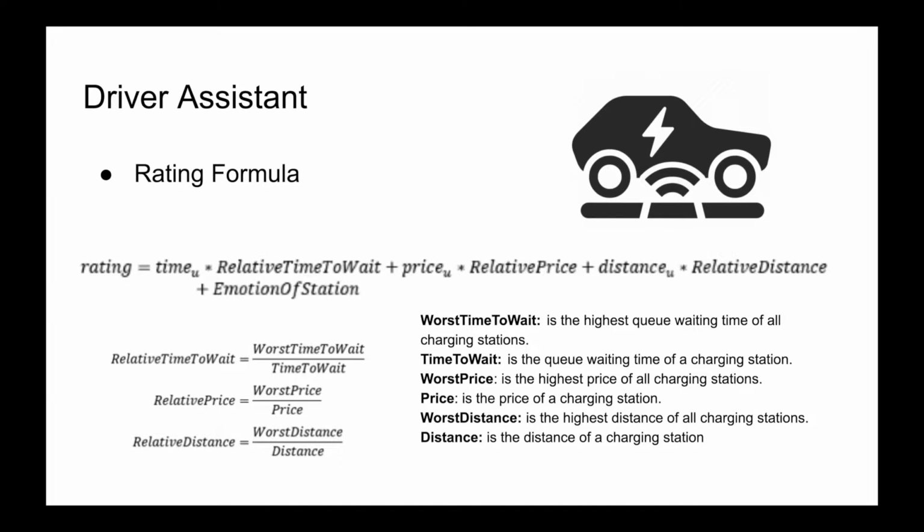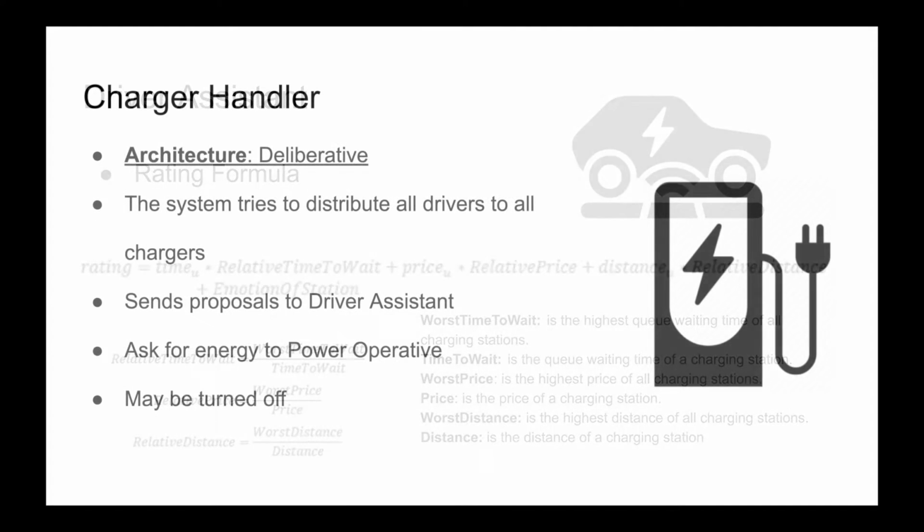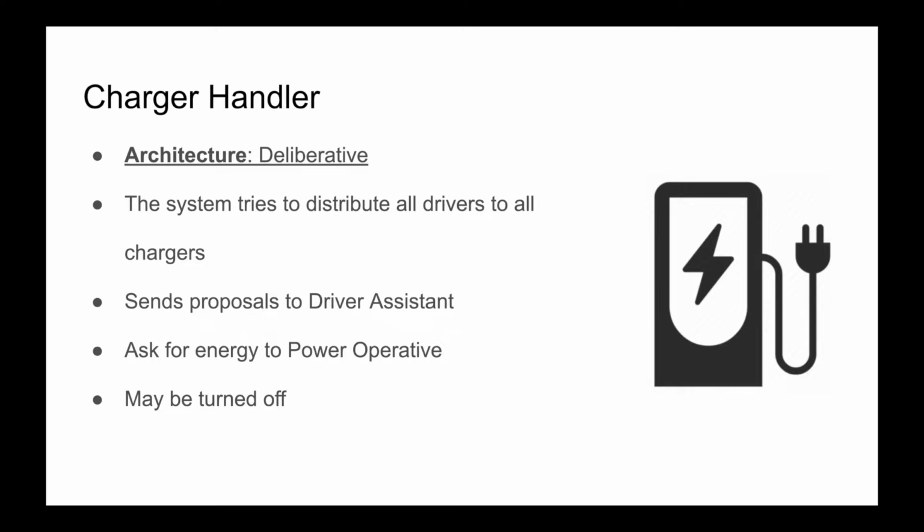Speaking of charger handlers, they are integral agents of our system, since they are the ones who charge the cars of the driver assistants. As stated above, the charger handler sends proposals to driver assistants in order to avoid all cars choosing the same station. Usually, this agent doesn't have enough energy to supply all its clients, therefore it communicates with the power operative that decides how much energy it can give to him. Another important aspect of the offers and negotiations of the charger handler is the fact that the charger handler can be turned on or off.